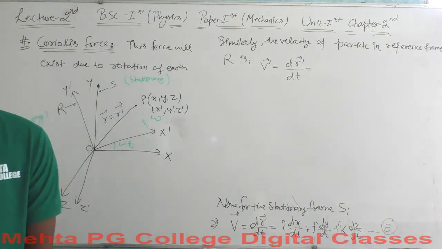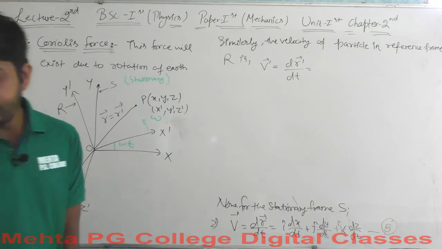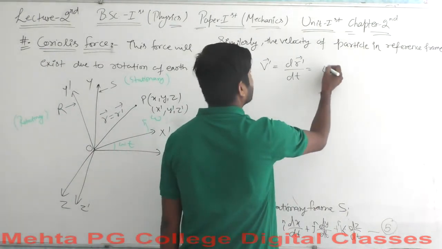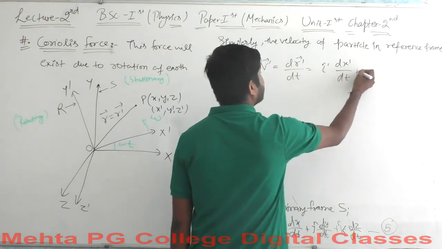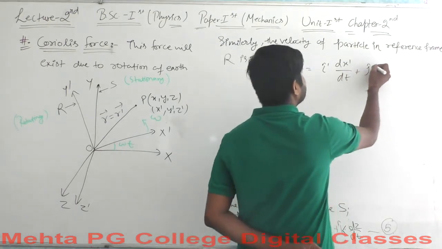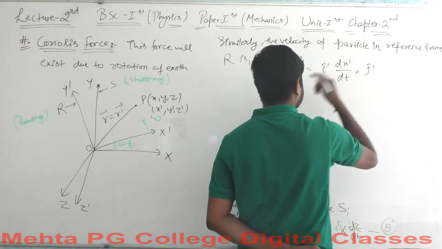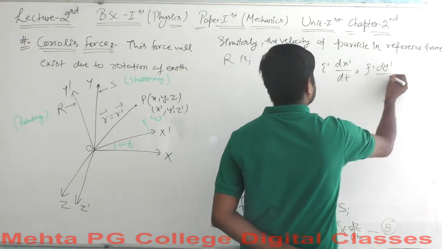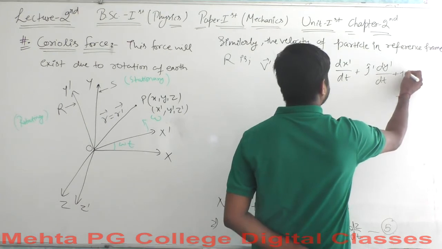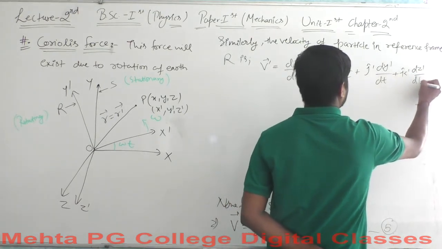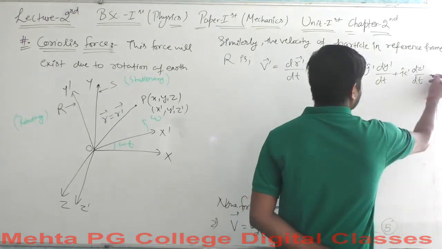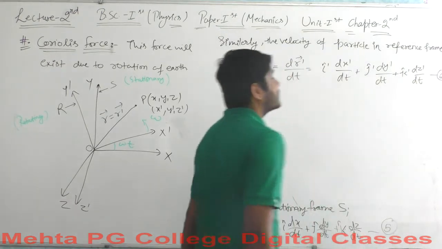I think that you will solve it yourself, and that will be equal to i cap dash dx dash over dt plus j cap dash dy dash over dt plus k cap dash dz dash over dt, and this is equation 6.